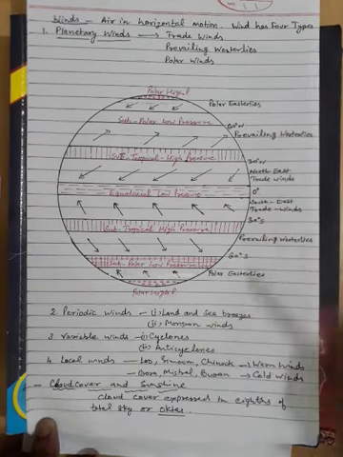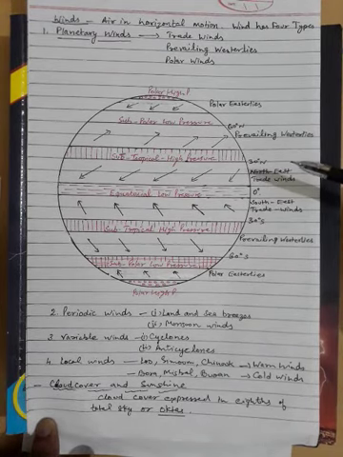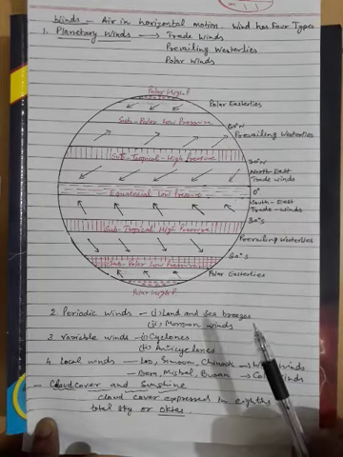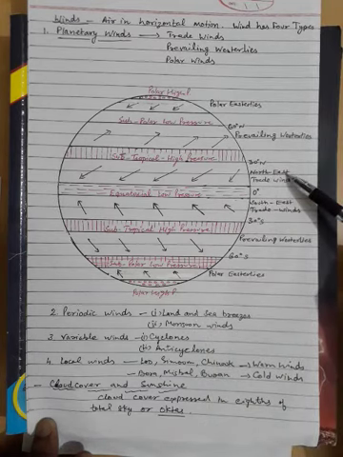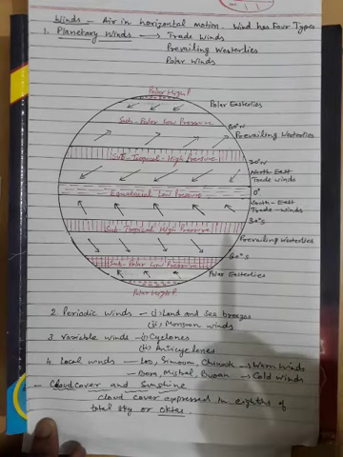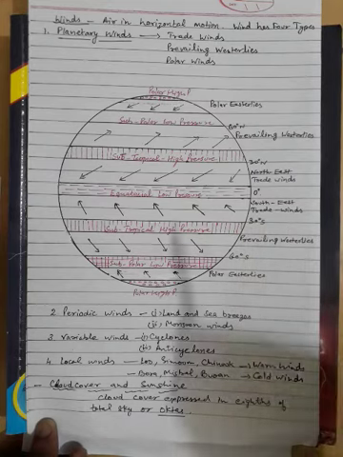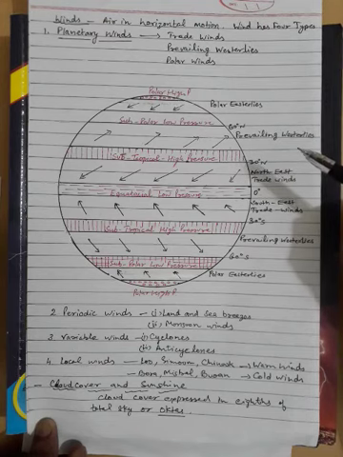And all of you know that 0°, or the equator, divides the earth into two equal halves, the northern hemisphere and the southern hemisphere. These winds are known as northeast trade wind in the northern hemisphere and southeast trade wind in the southern hemisphere. Their direction is determined by Ferrel's law, which states that a body moving over the surface of the earth will deflect to the right in the northern hemisphere and to the left in the southern hemisphere because of the Coriolis force caused by the rotation of the earth.